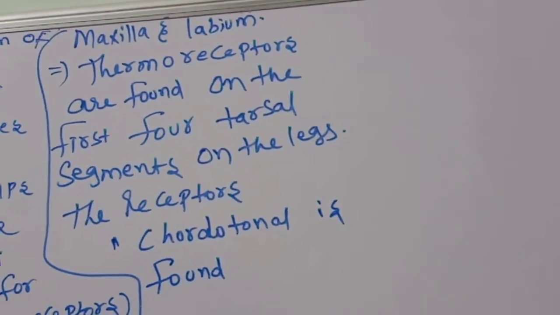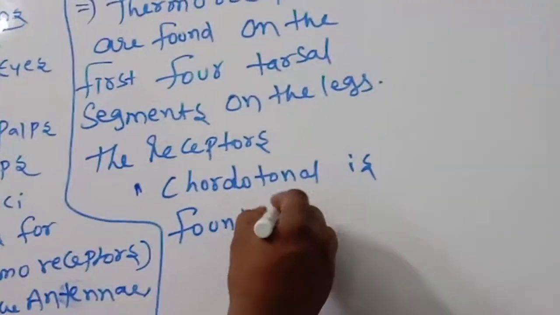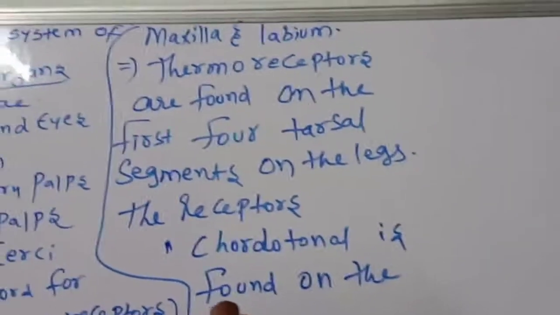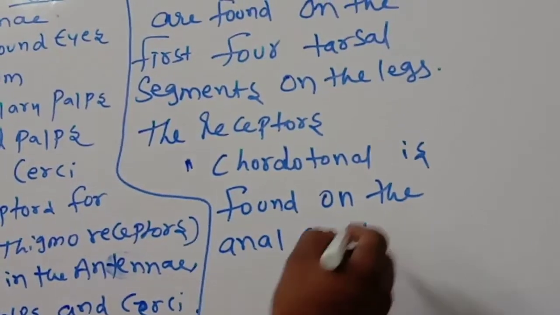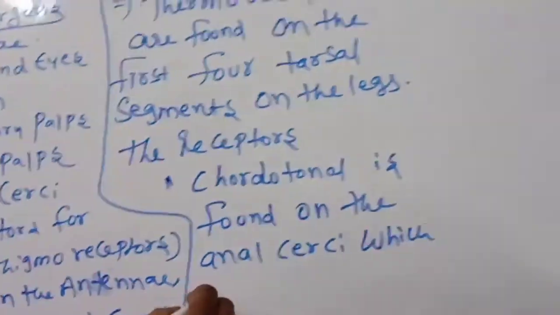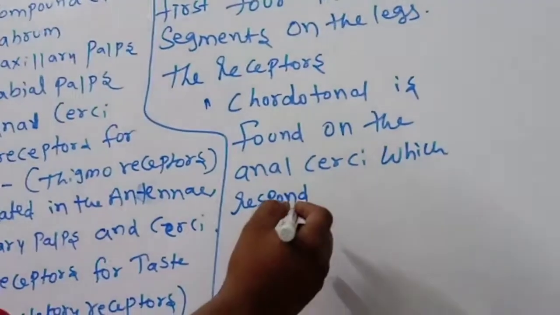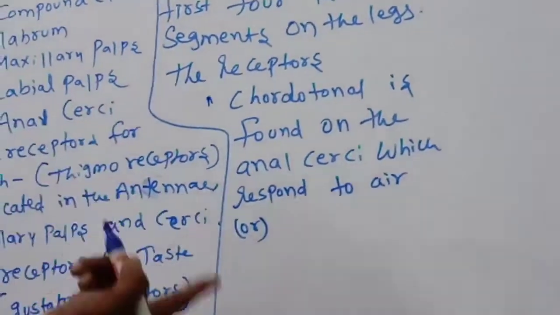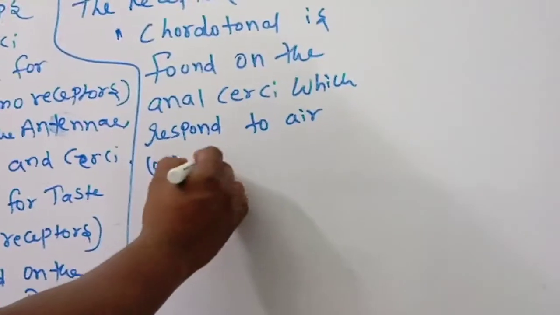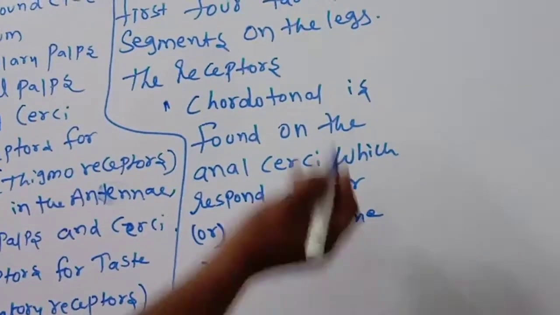Chordotonal is found on the anal cerci, which respond to air or earthborne vibrations. Okay, children, this is important.